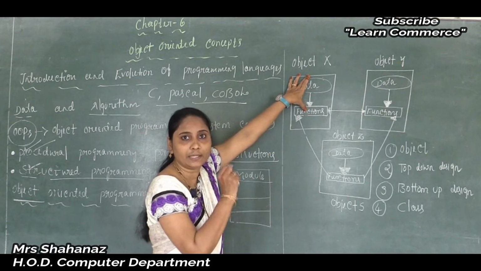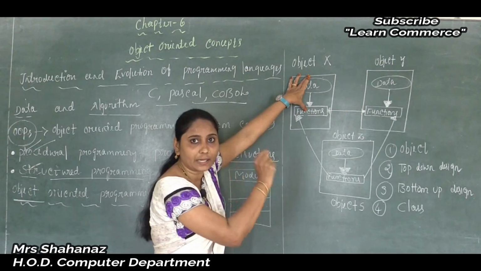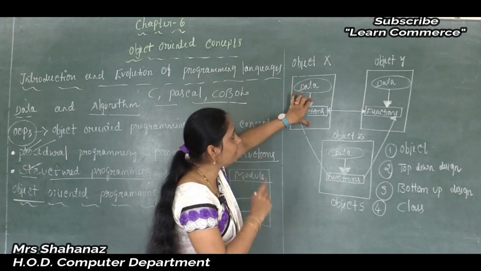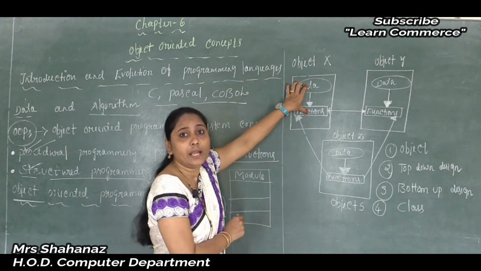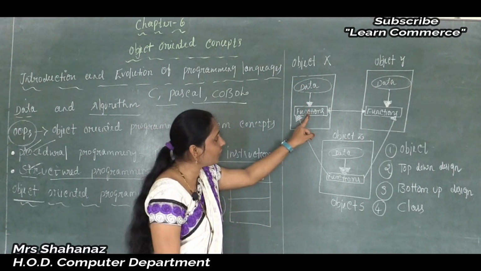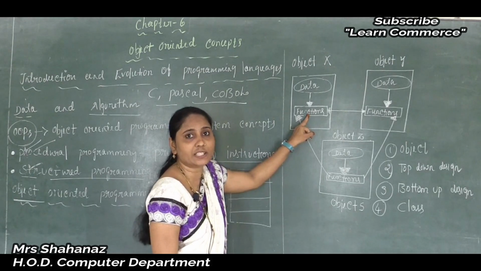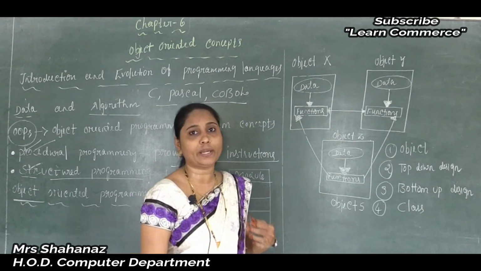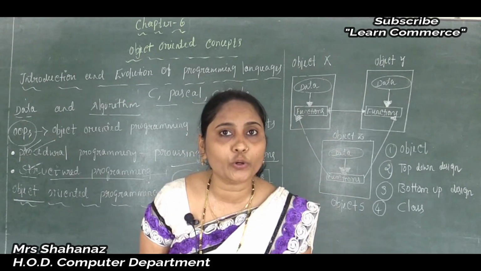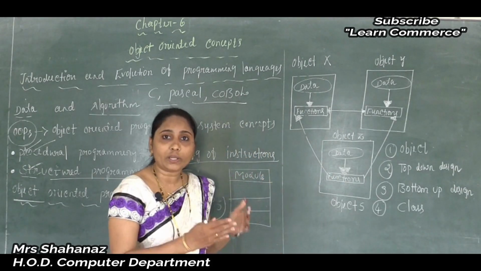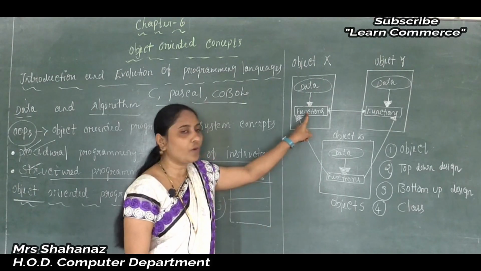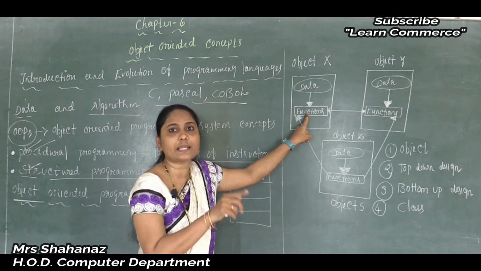The data and functions combined here into a single unit, that is called the class here, and the function operates by using such data only. Clear this one? How is the function going to operate, how is it possible to get the output of this program here? Whatever the data is, such data is used by the functions that are present inside the class.